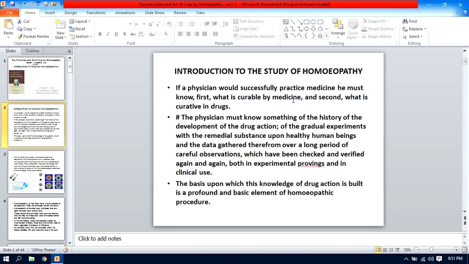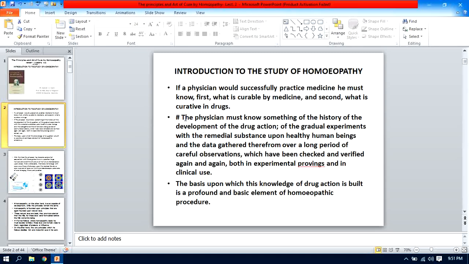Then how do you know this curability or the curative aspect of the drug? The second, what is curative in a drug? What is curative in a drug means what is the pathogenetic power of the drug, because the pathogenetic power is nothing but the curative power of the drug, and you already know that this pathogenetic power of the drug, this knowledge you obtain from the drug proving.